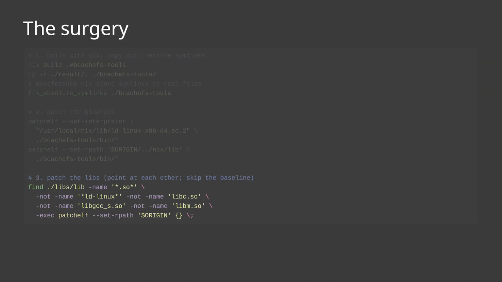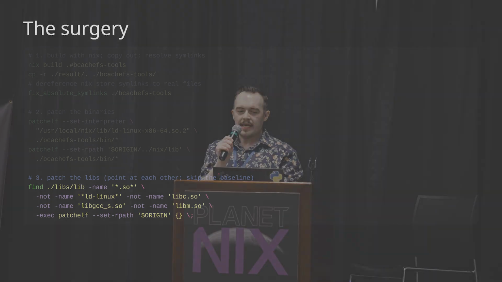So we set our interpreter to our custom one we're bringing with us. We set our RPath to go look right where our binary is, which is going to start bringing its own libraries. And then we go do some more patching to finish the surgery up, which is just to make sure that everything that we might need knows that we are going to be local. So we don't want anything looking out of the store. We don't want it trying to hunt around on the Ubuntu system where it's not going to find anything valuable.